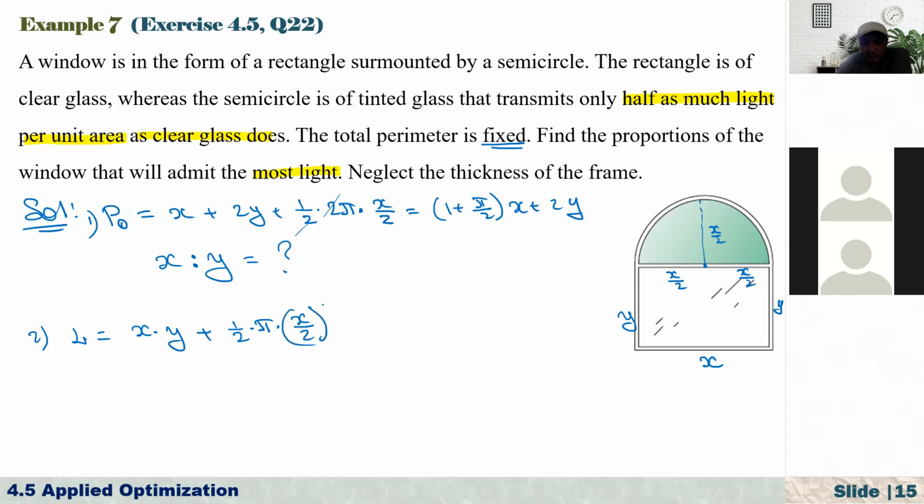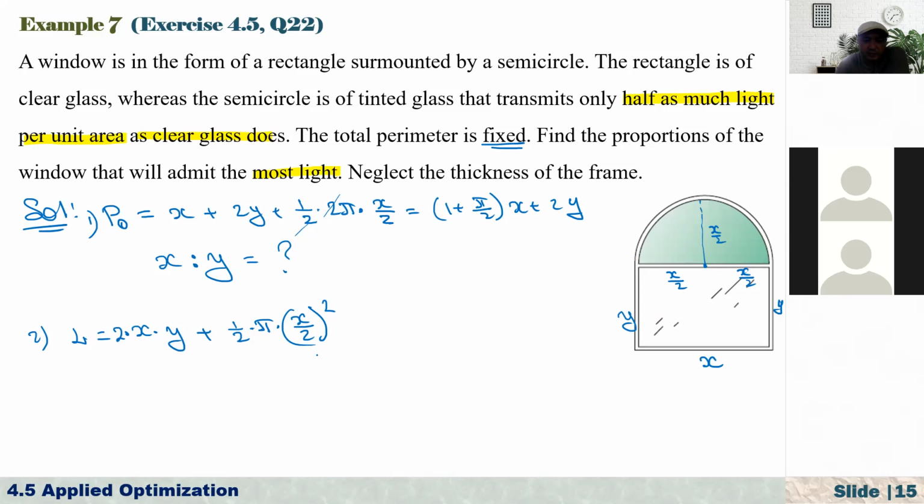And this rectangle is transmitting twice as much as this tinted glass. Tinted glass. That's why here we need to put 2, because the light that passes through the rectangle is twice as much as the light that passes through this tinted window.